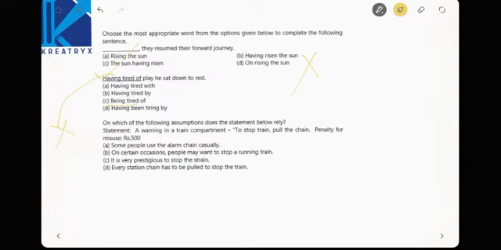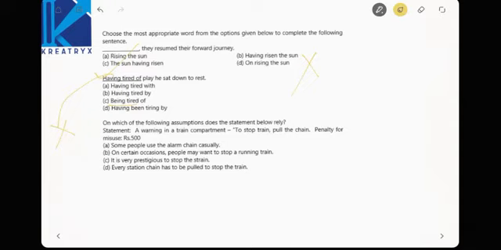Now what is the assumption that we can make? Some people use the alarm chain casually. Yes, they use it casually, so that's why they have given a penalty of 500 rupees. On certain occasions, people may want to stop a running train. Yes, they want to stop a running train because something may happen, right?